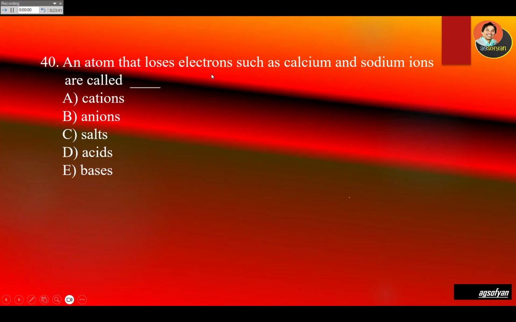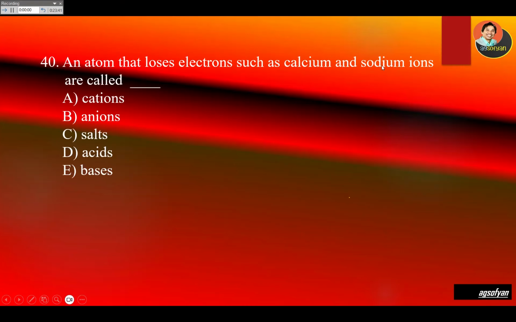An atom that loses electrons, such as calcium and sodium ions, are called blank. When you lose electrons, it means that the ions will be positive.